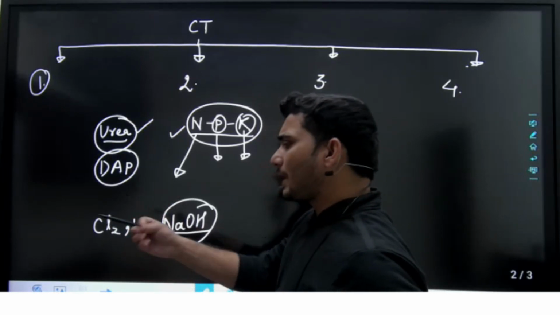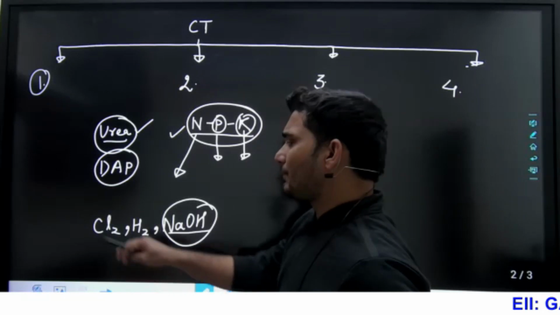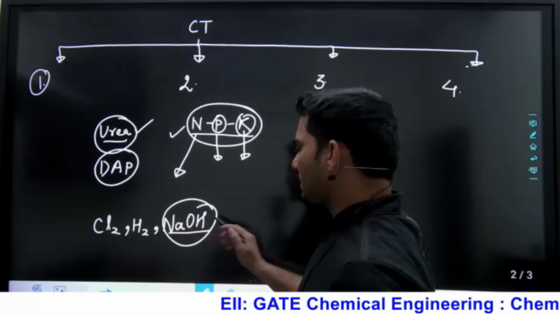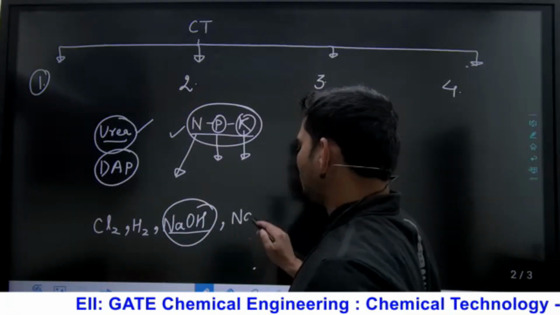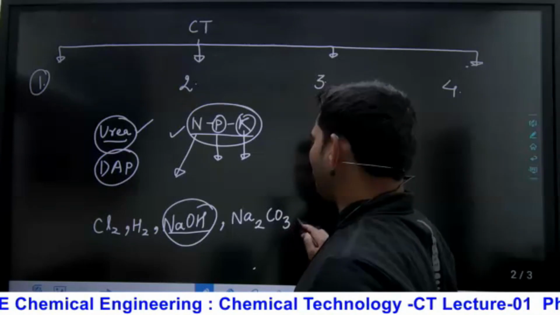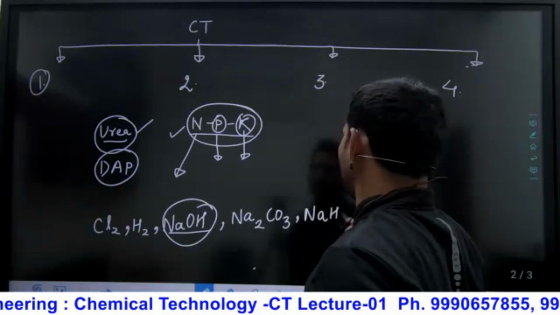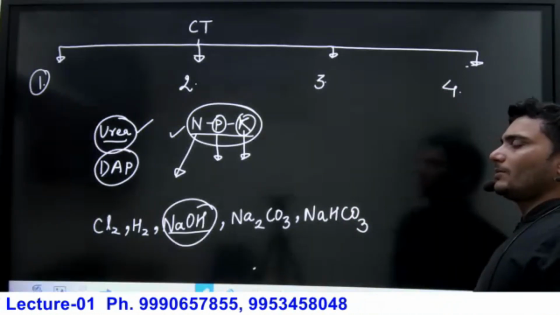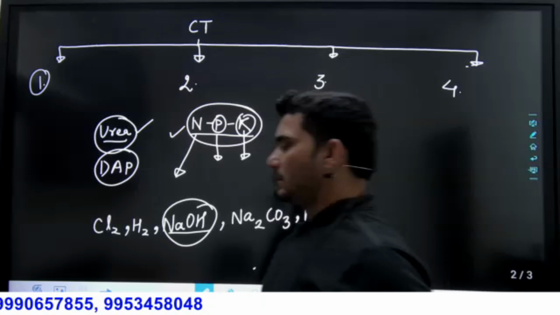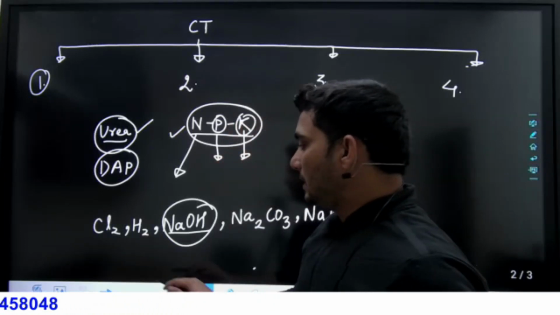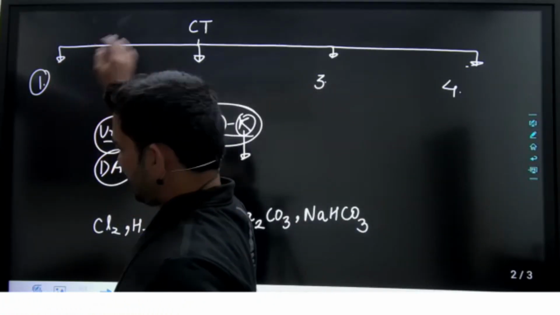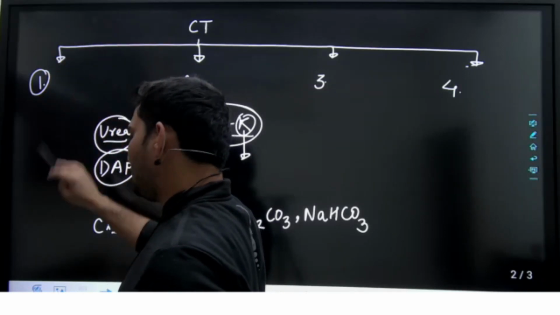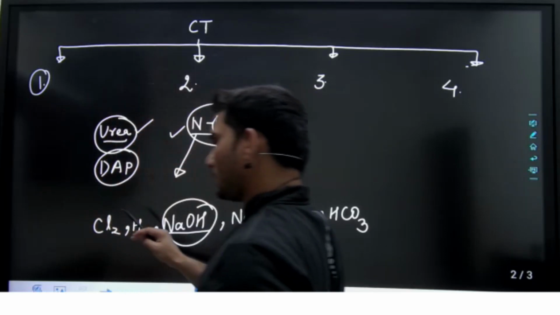So in the electrochemical industry, we will understand the production of chlorine, hydrogen, production of caustic soda or sodium hydroxide, production of sodium carbonate, production of sodium hydrogen carbonate. That is all about the electrochemical industry. Third part: in the first part of the CT, we will deal with inorganic chemical industries and electrochemical industries.